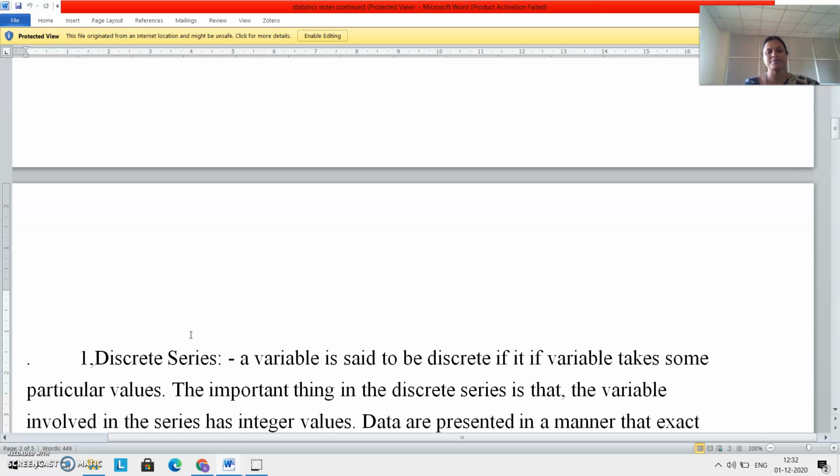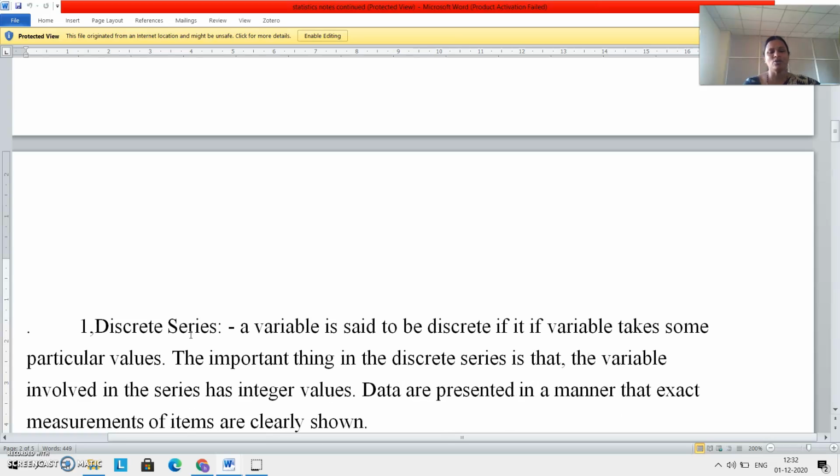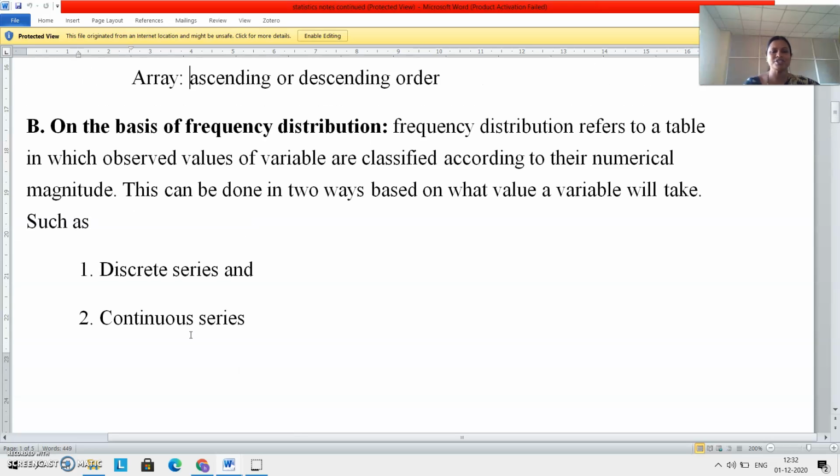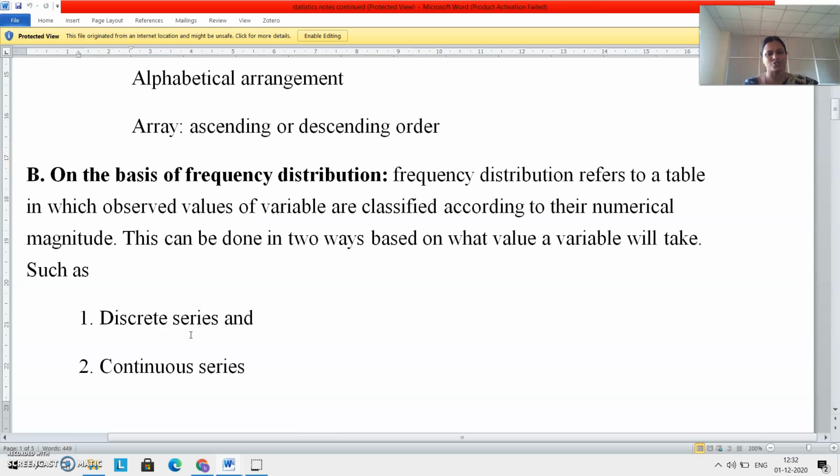What is discrete series basis? A variable is said to be discrete if it takes some particular value. The important thing in discrete series is that the variable involved in the series has integer values. Data are presented in a manner that exact measurements of items are clearly shown. So listen carefully: in case you are arranging data on the basis of frequency distribution, you can arrange either on discrete series basis or on continuous series basis.